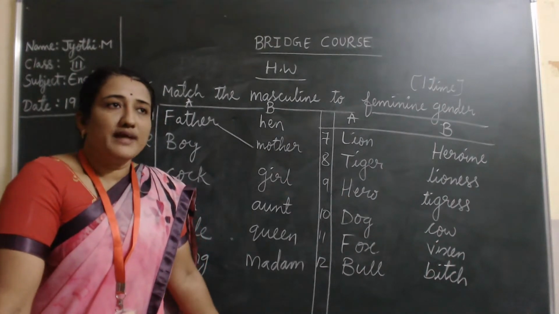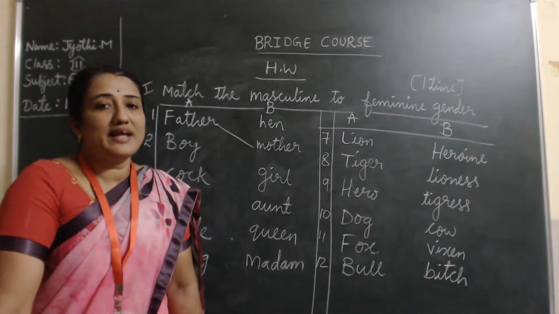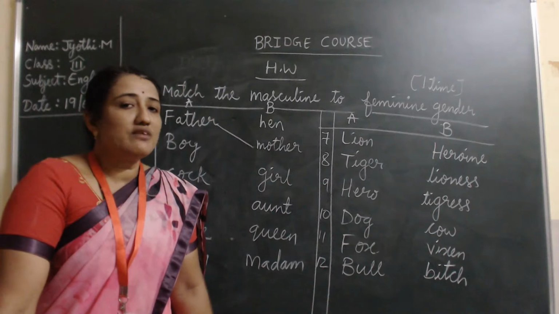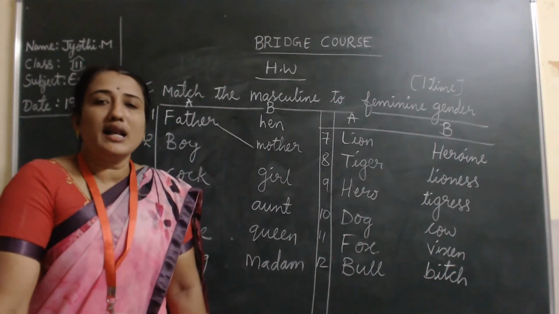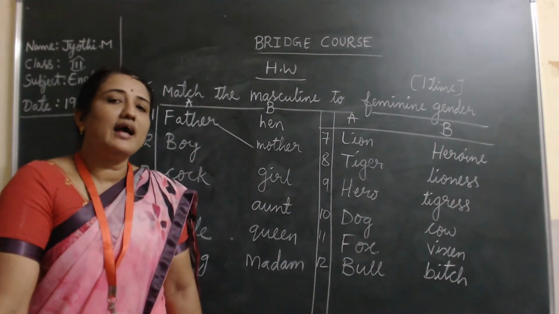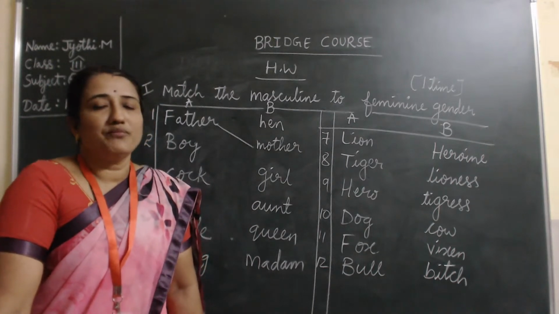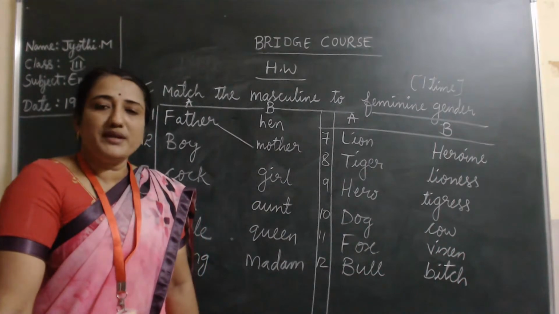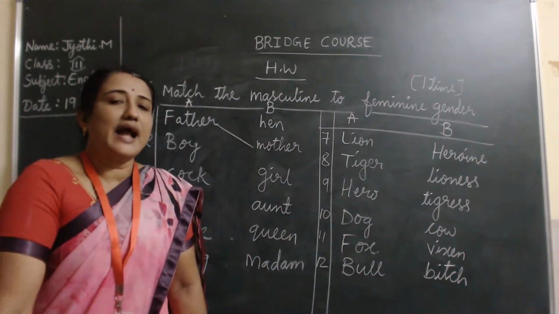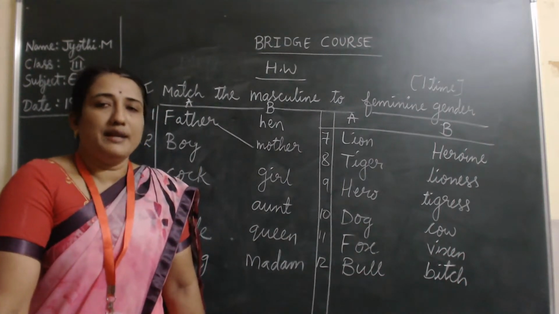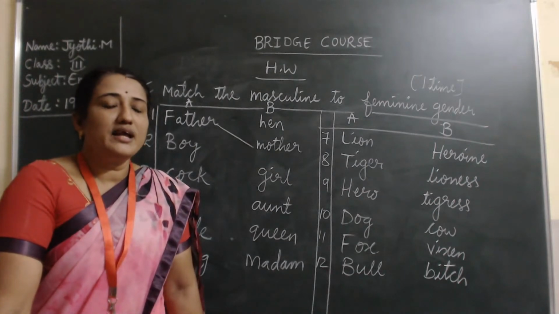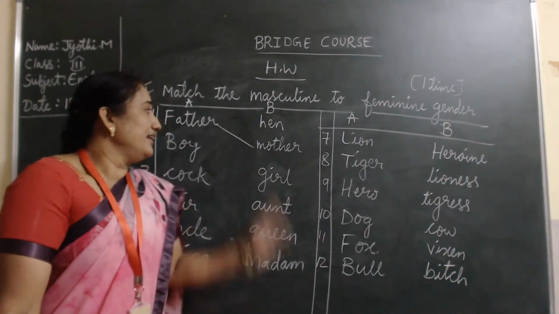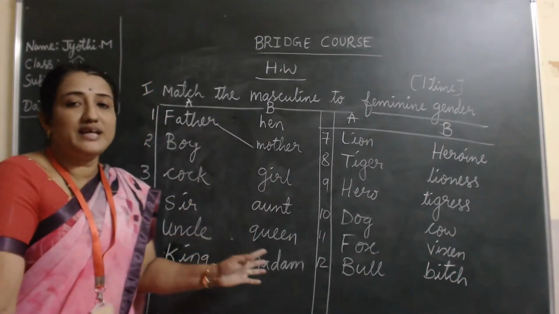Then we studied about the masculine gender. What is the masculine gender? A noun that denotes the male animal or living being is called the masculine gender. Then we studied about the feminine gender. What is feminine gender? A noun that denotes female animal or living being is called the feminine gender. And here are so many examples you may see.